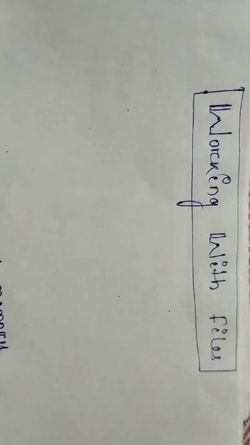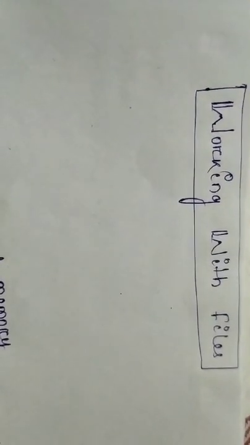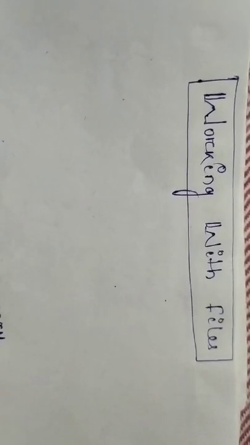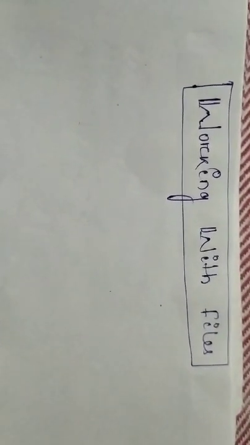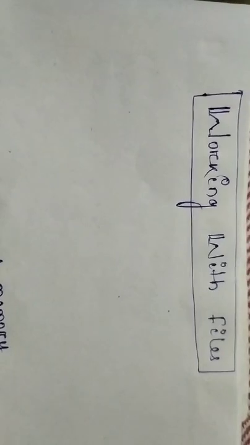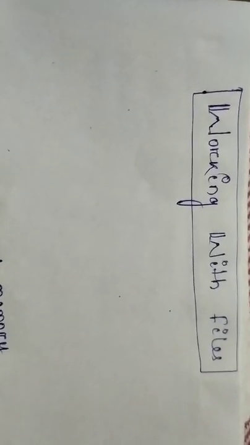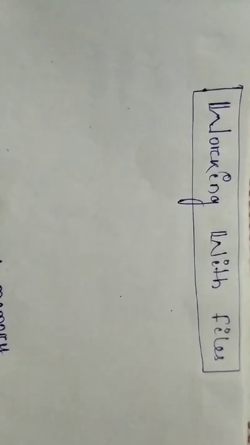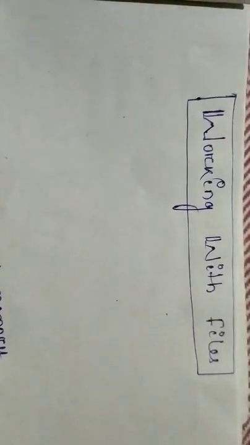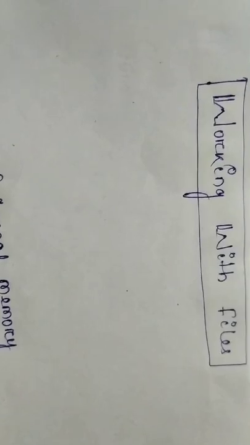So we use external memory like a floppy disk, hard disk, or CD drive. These devices are used to store the data, and the data is stored in these devices using the concept of files.